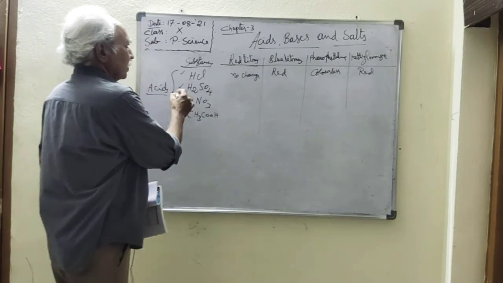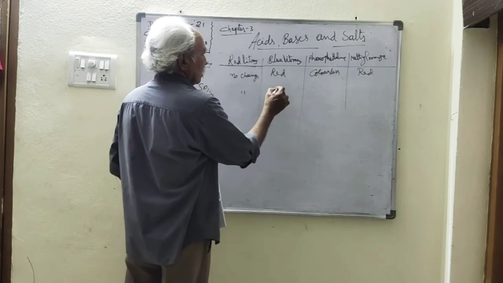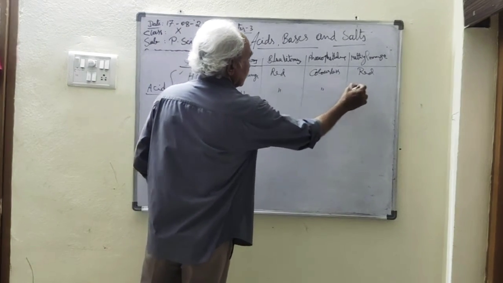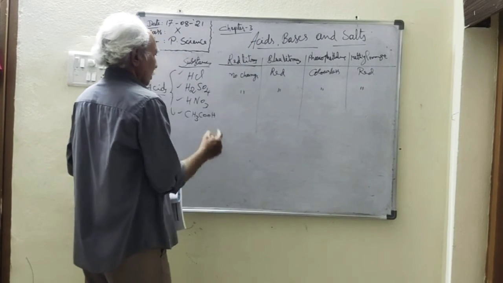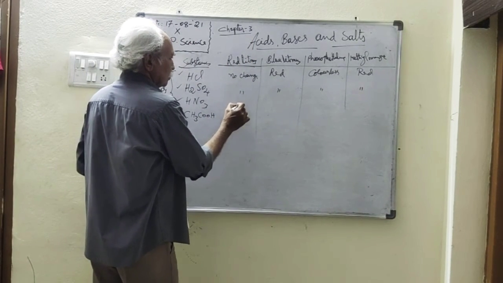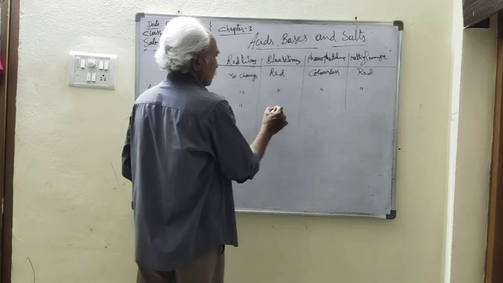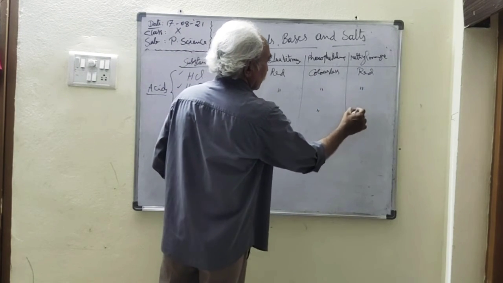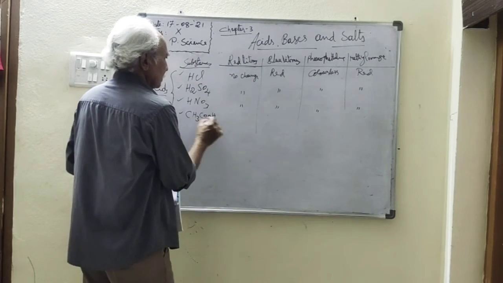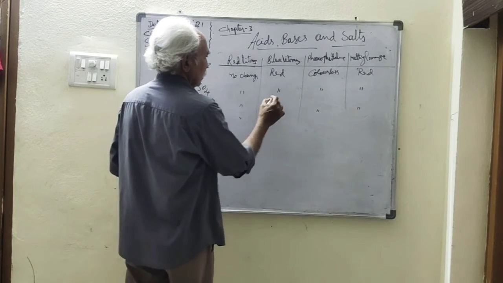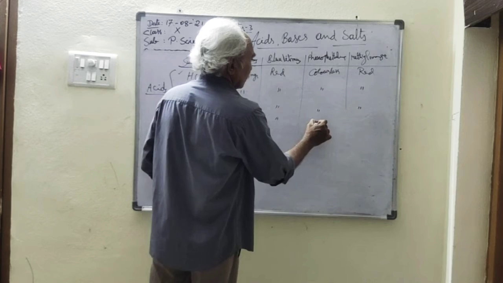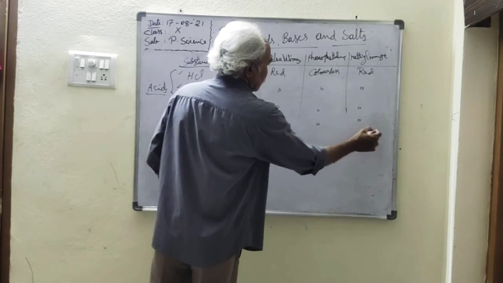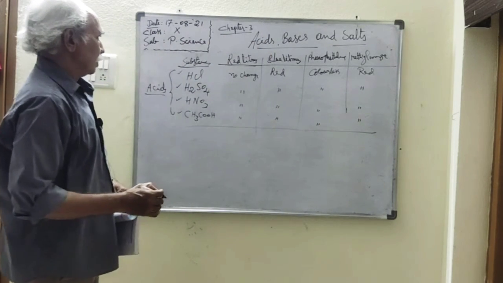Same thing with sulfuric acid: red litmus no change, blue litmus red, phenolphthalein colorless, methyl orange red color. And nitric acid: no change in red litmus, blue litmus changes to red, phenolphthalein colorless, methyl orange red color. Acetic acid: no change, red color, colorless, and red color. Like this, you can identify acids, like this bases.